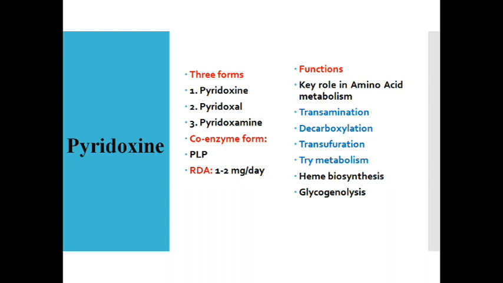And the key enzyme of glycogenolysis, that is glycogen phosphorylase, is again dependent on PLP as its coenzyme. You remember the key enzyme of glycogenolysis is glycogen phosphorylase. Which is the key enzyme of glycogen synthesis? It is glycogen synthase. Synthase is not dependent on PLP, but glycogen phosphorylase is dependent on PLP as a coenzyme.